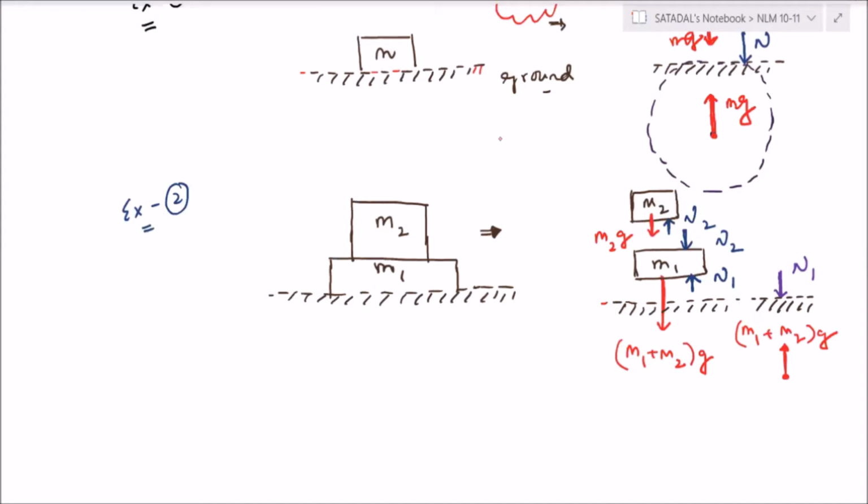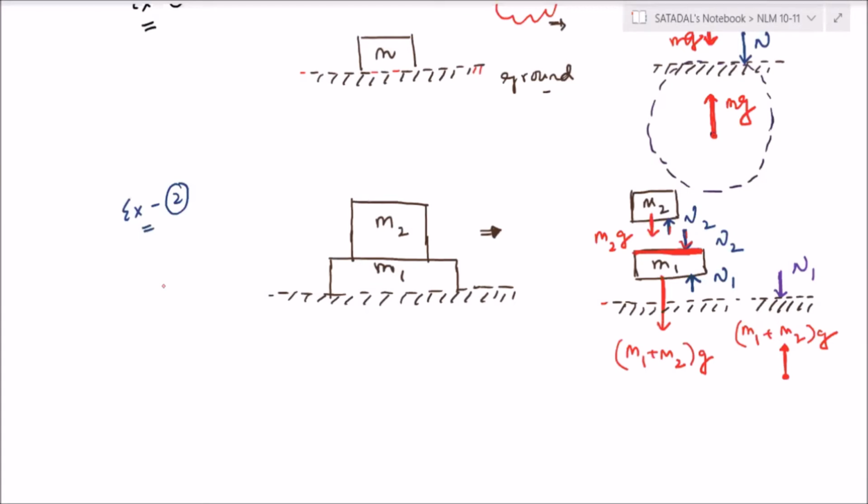Shrutik? Sir, M2 again, how will it act downward, sir? See now, this M1 is giving M2 a reaction force of N2 in the upward direction. Correct? Newton's law says, to each and every action there is an equal and opposite reaction. So this reaction will come here now. M1 is giving N2 to M2 in the upward direction, and M2 is offering a reaction in the downward direction. Got it? Okay. Chalo.